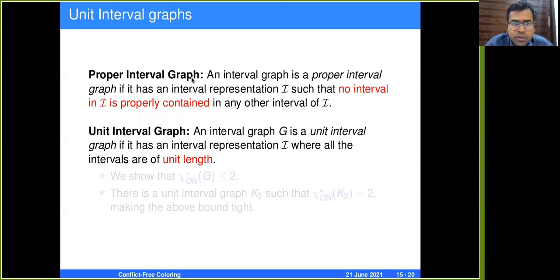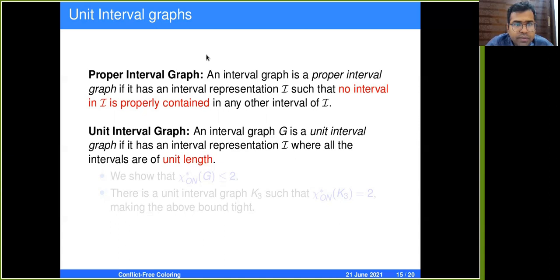First, let me define what is a proper interval graph. An interval graph is proper if it has an interval representation such that no interval is contained in any other interval. A unit interval graph is an interval graph in which, in its interval representation, all the intervals are of unit length. And since the class of proper interval graphs and the class of unit interval graphs are the same, we